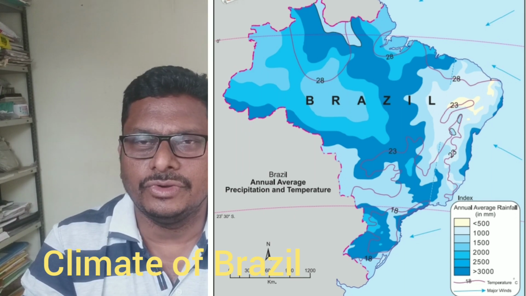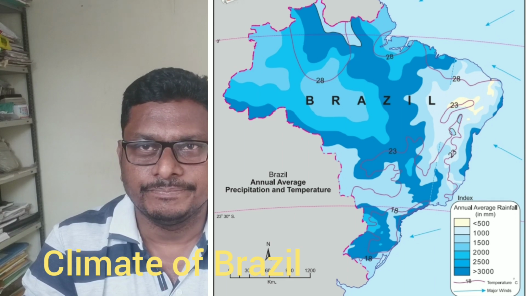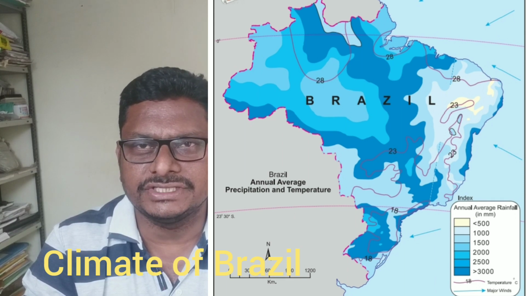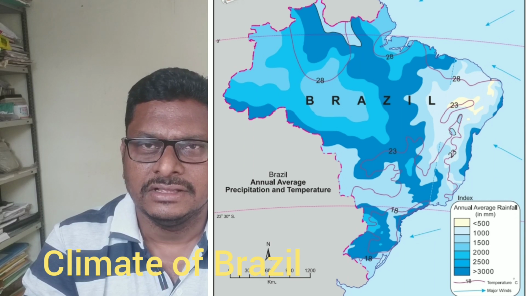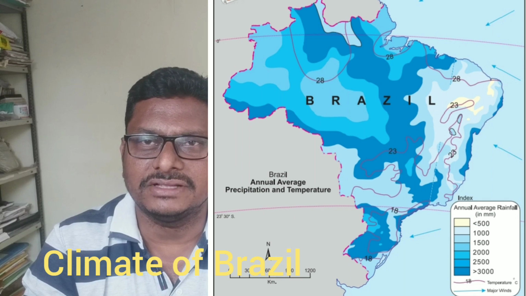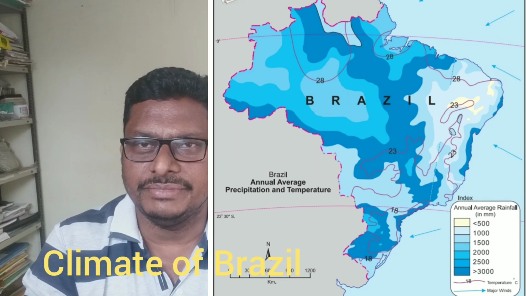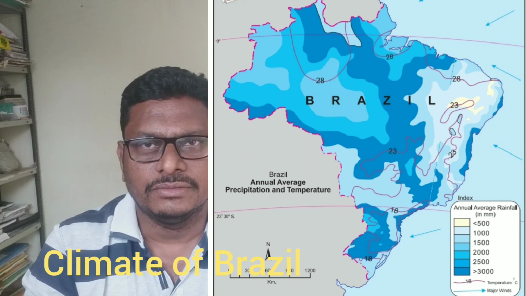It means we do not find that much variation in temperature. The annual average temperature is quite steady, but in terms of rainfall we may find great variation. Some regions receive more than 300 millimeters of rainfall, and some regions of Brazil receive less than 500 millimeters of rainfall as well. So this is the climatic condition of Brazil.